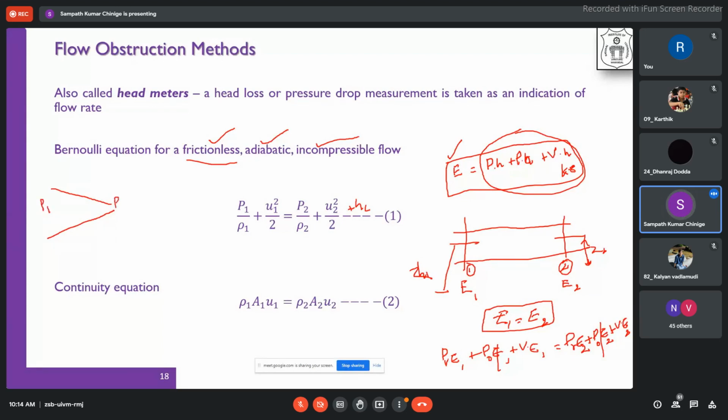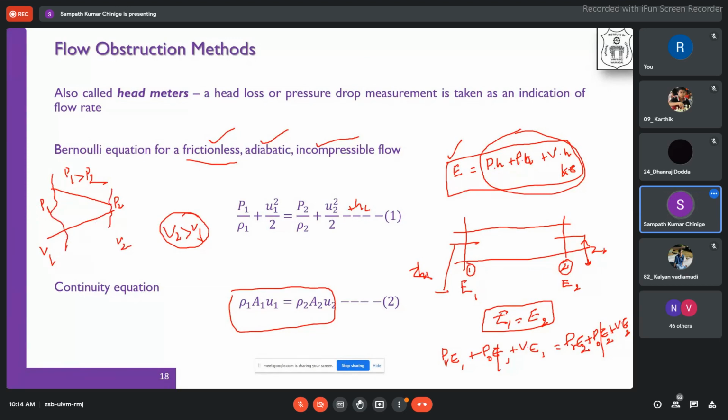Therefore, what happens? We have another expression called the continuity equation. To satisfy this equation, your pressure will reduce, but whatever the drop in the pressure, it will convert into velocity. So here V2 is greater than V1, whereas P1 is greater than P2. Whatever drop is happening in the pressure will be converted into the velocity, into the kinetic head. Obviously, the total energy here and here will remain constant.